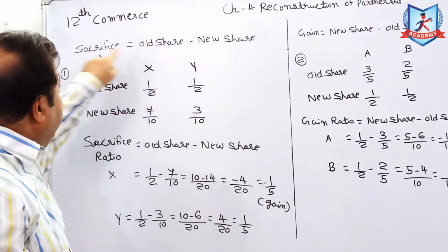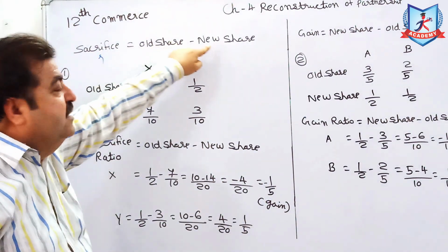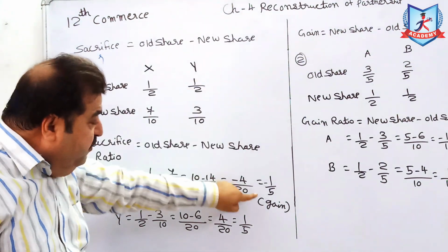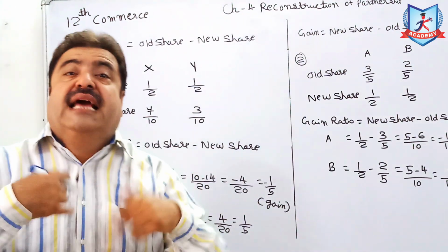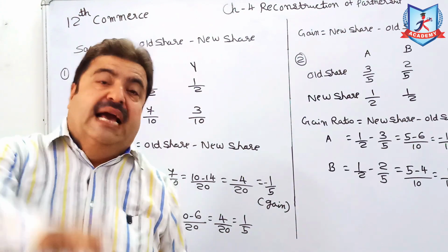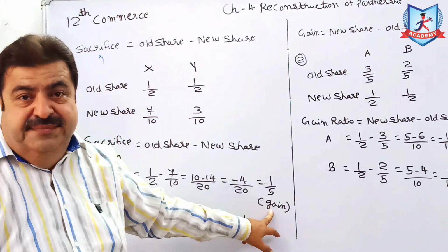Sacrifice is old share minus new share. If the answer comes negative, then instead of sacrifice, it becomes gain.